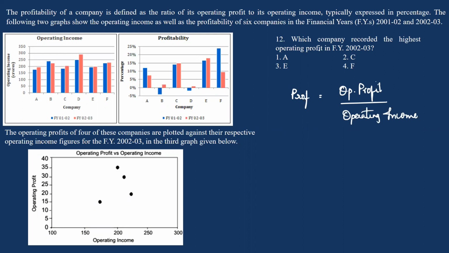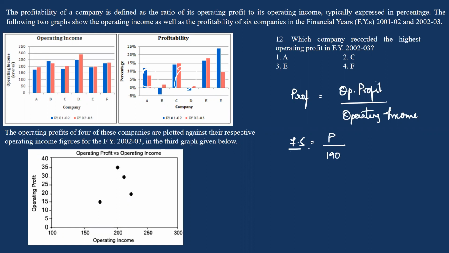Now you have operating profits for A, C, E, and F. Now A for the year 2002 and 2003, 7.5. So 7.5 is equal to operating profit by operating income. What is A's operating income in the year 2002 2003? It's 190.